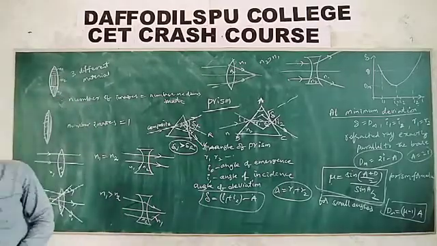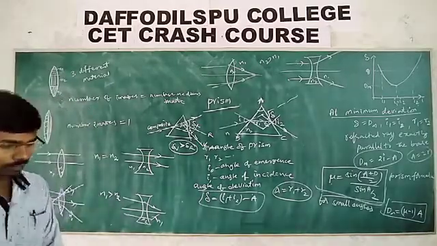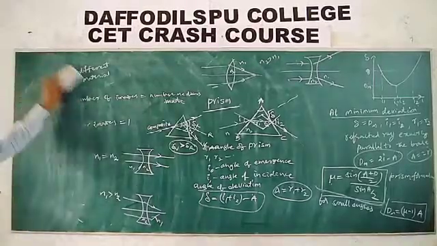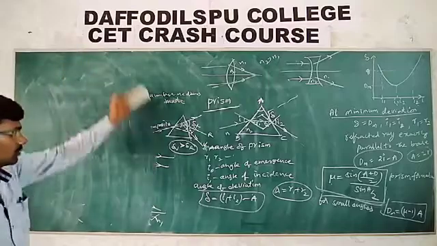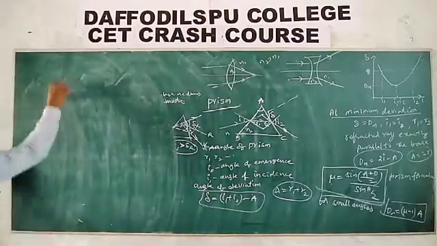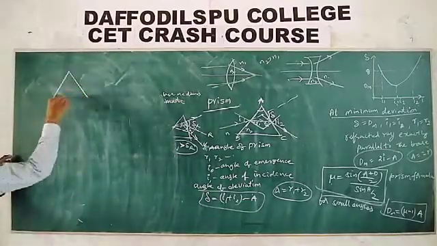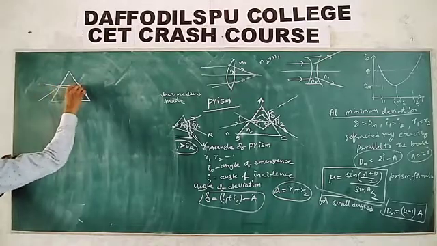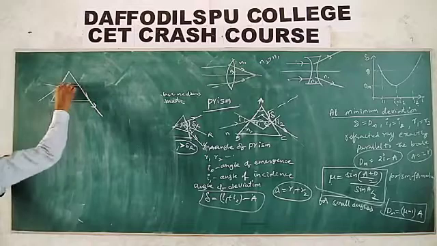And remember, whenever light passes through the prism, what would be the minimum angle of a prism to take the grazing of the surface?